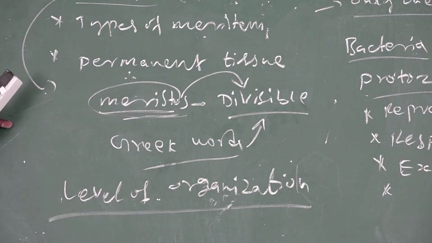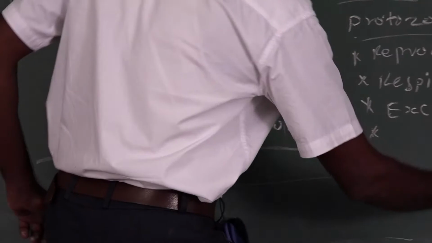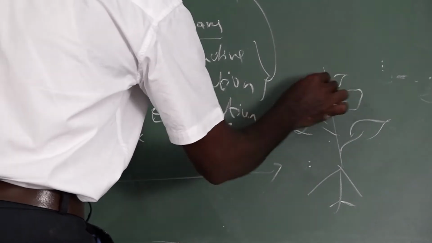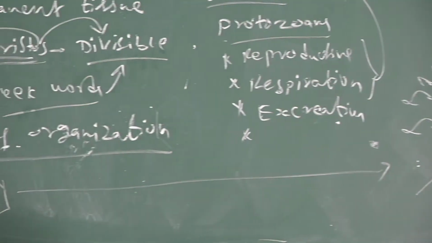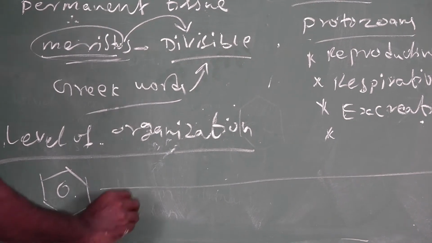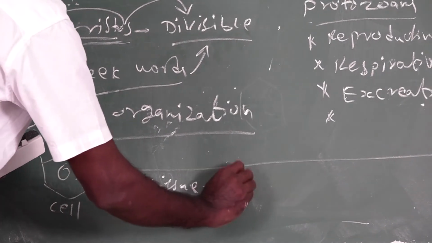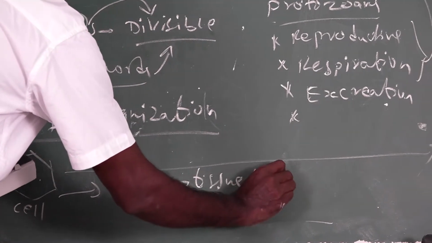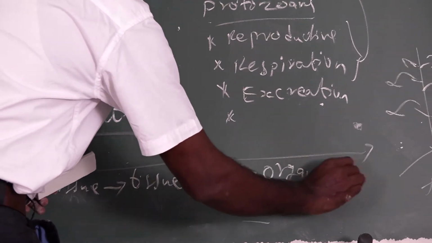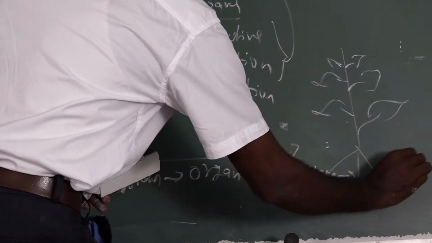Level of organization. So what is the level of organization? A single cell develops into an entire organism. In between, various kinds of levels are involved in that process. The cell develops into tissue. The tissue develops into tissue systems. The tissue system develops into an organ. The organ develops into an organ system. The organ system develops into an organism.